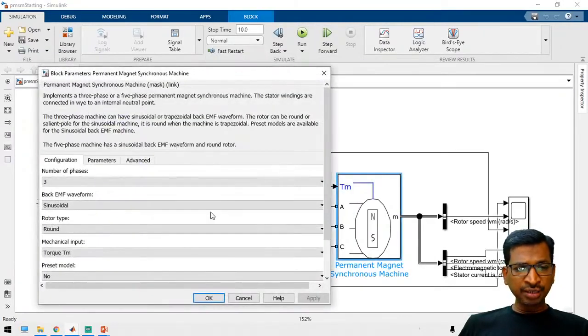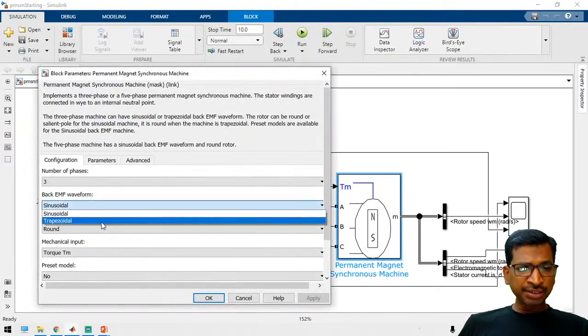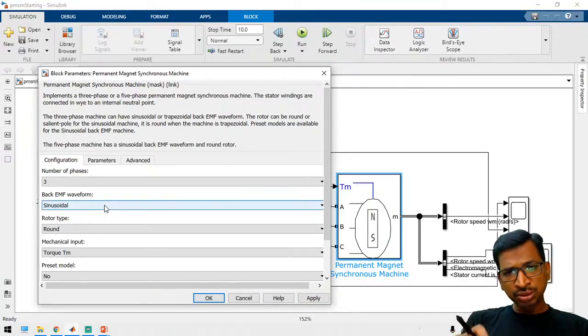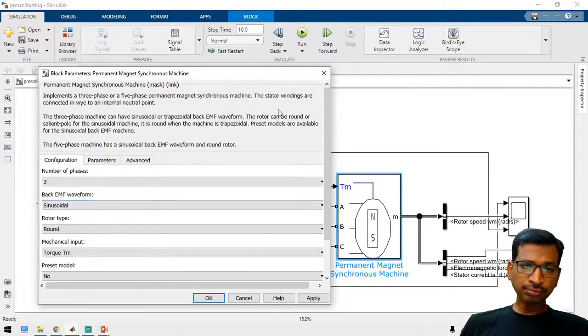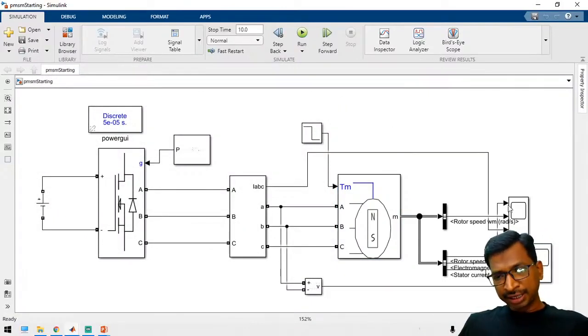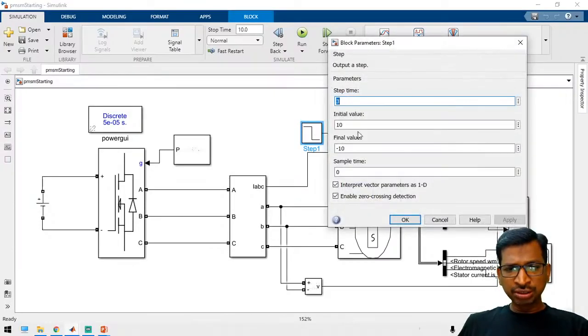Now you have to vary one setting. Instead of trapezoidal, you have to choose the sinusoidal one, right? If you choose sinusoidal, then this motor will act as a synchronous motor. If you choose trapezoidal, then this motor will act as a BLDC motor. There is no other difference between these two motors. Now you have to connect the load torque. Initially you can connect whatever you want, the final value of -10 or 0. Here keep it 1.